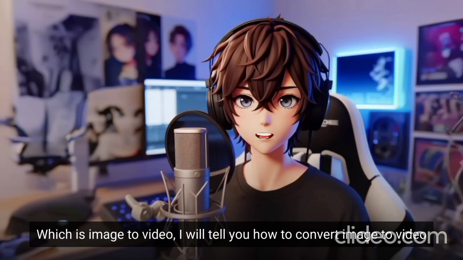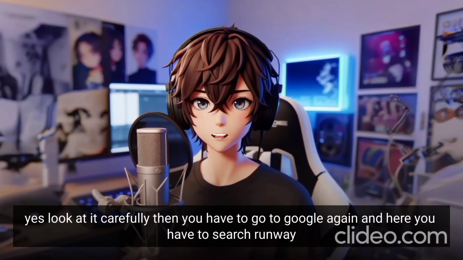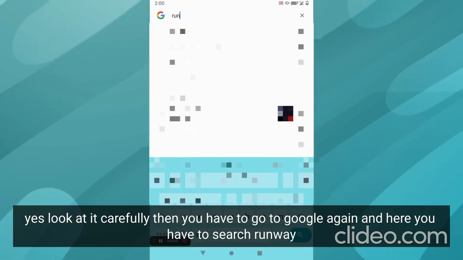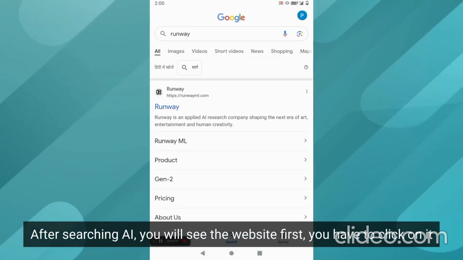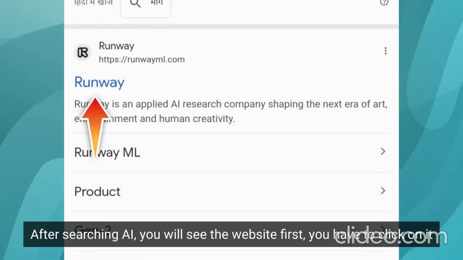I will tell you how to convert image to video. Look at it carefully. Go to Google again, and here you have to search Runway AI. After searching, you will see the website first. You have to click on it.